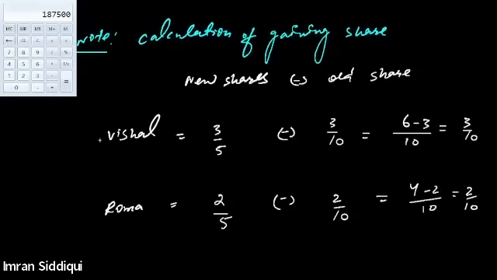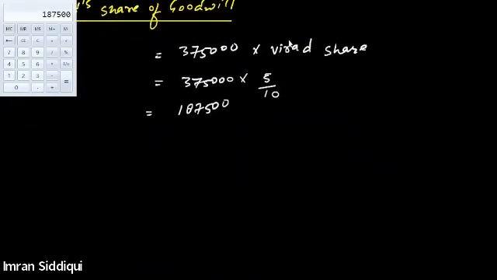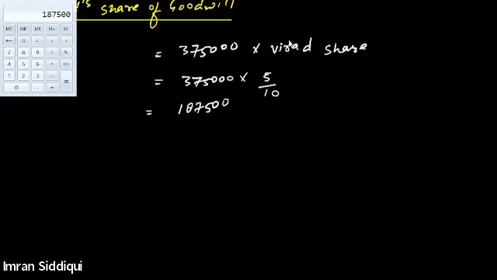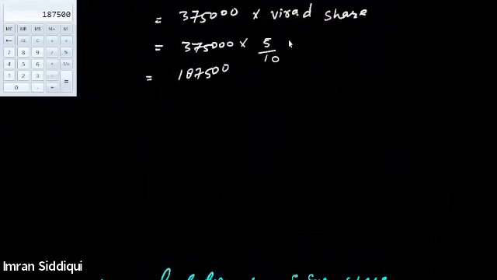So their gaining ratio will be the same as their new profit sharing ratio, 3:2. Virat's share of goodwill has to be contributed by Vishal and Roma in their gaining ratio.